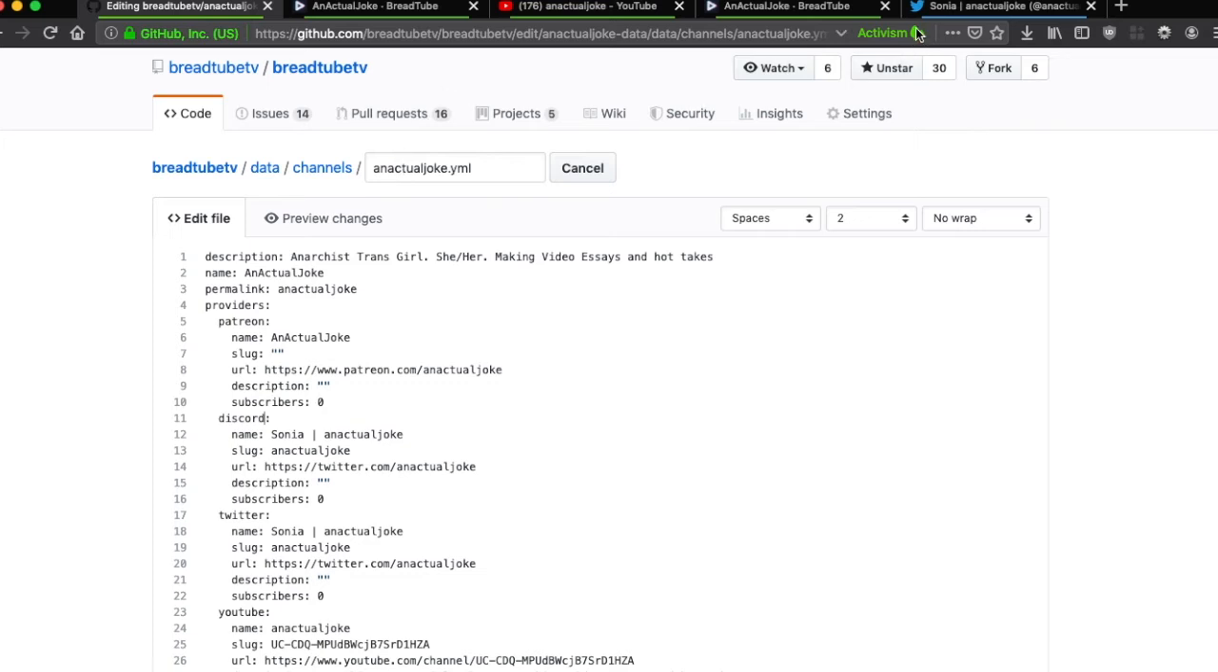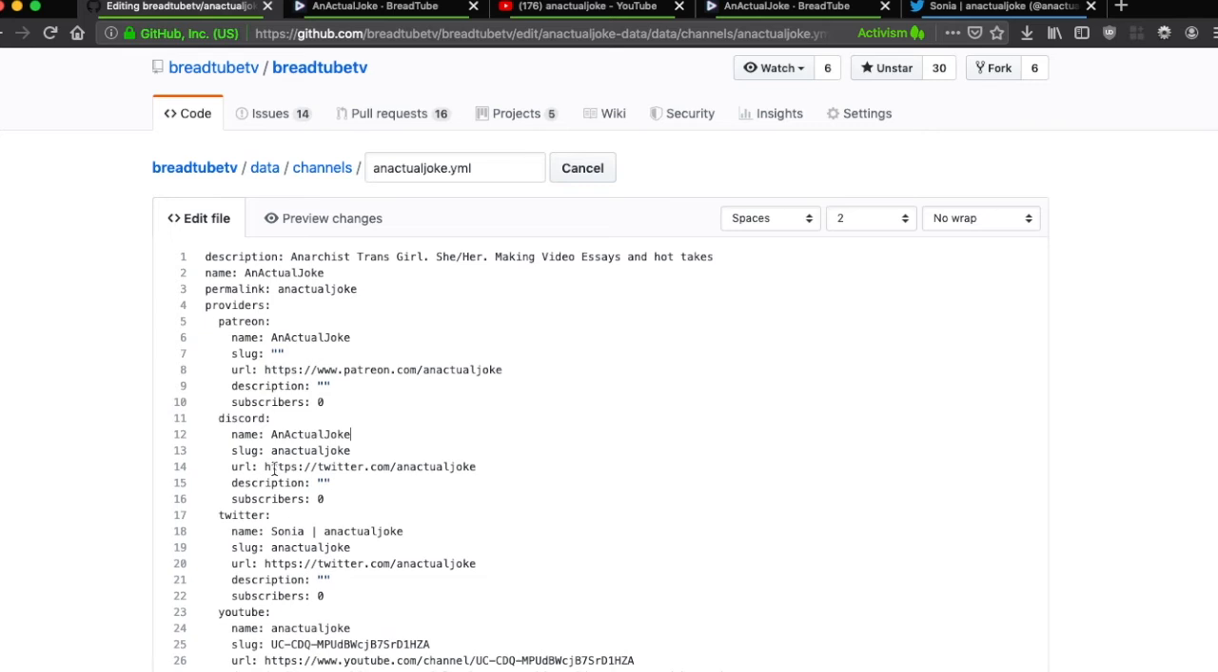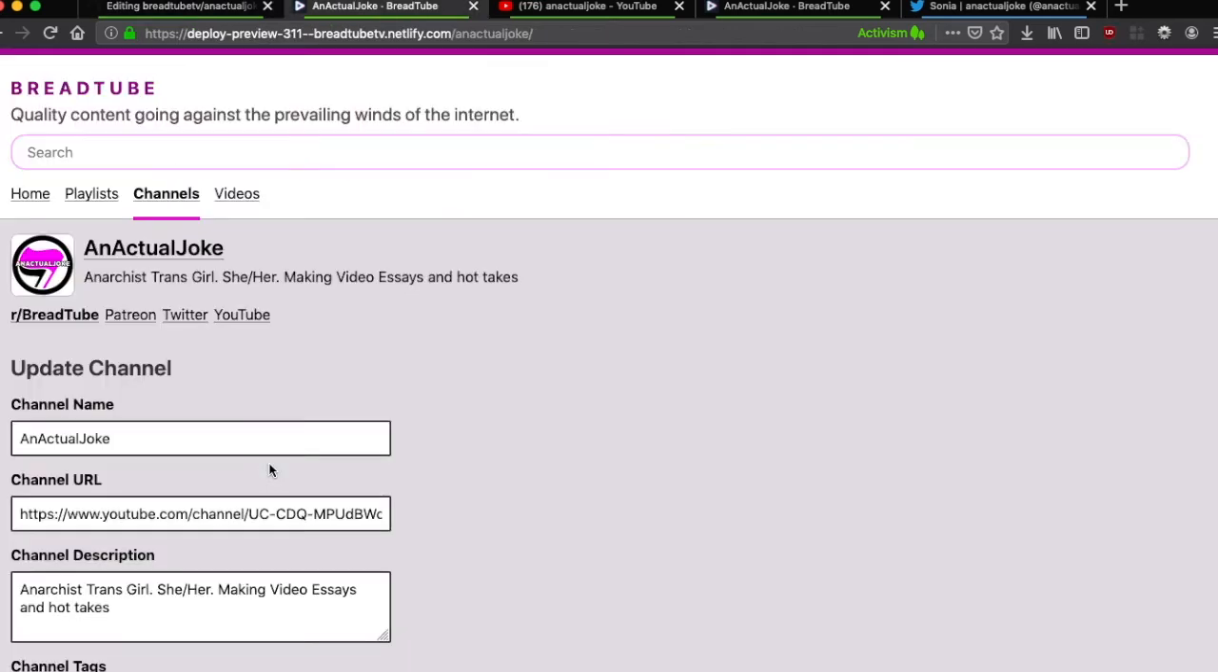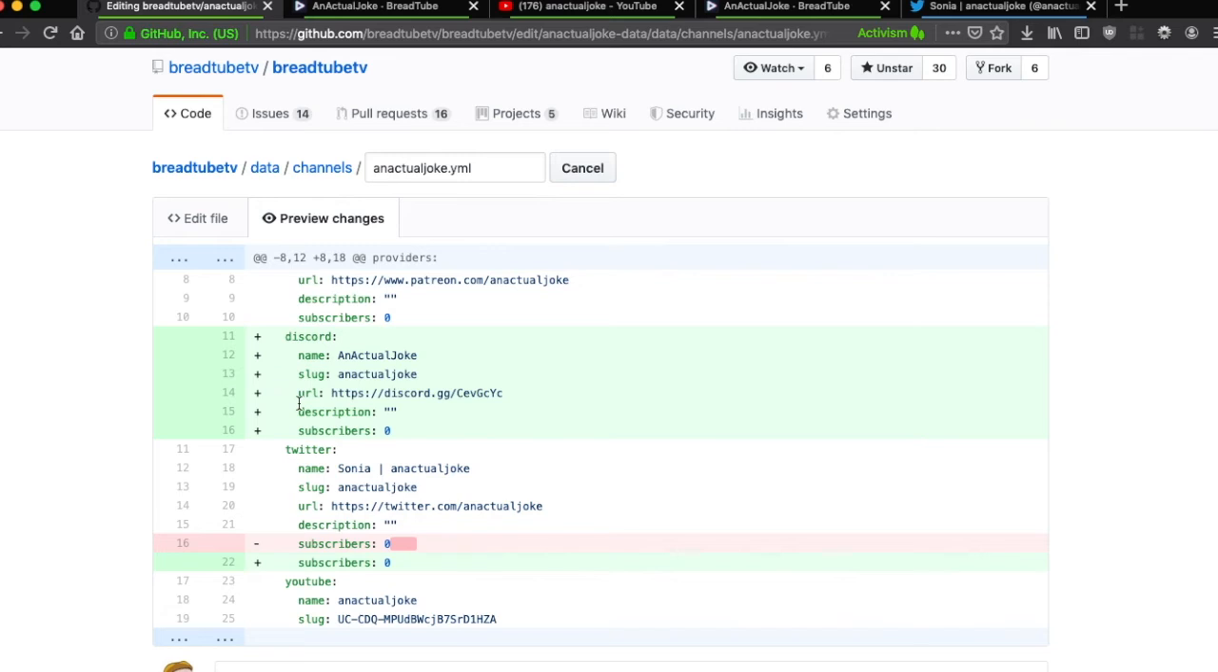And take the name there, and go back here, copy the link for the Discord server. I'll just leave the slug as an actual joke. I don't believe that Discord actually has slugs. So if we go to preview changes, we'll see that what's been added is Discord, and I just removed this random white space here, which shouldn't have been added in the first place.